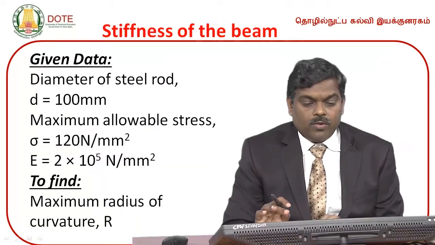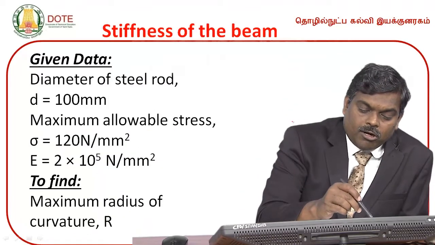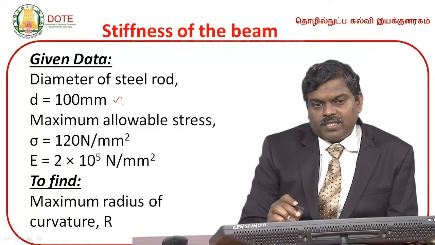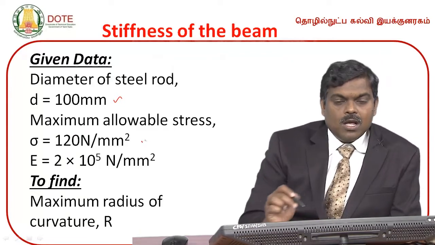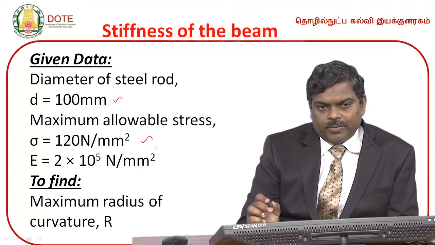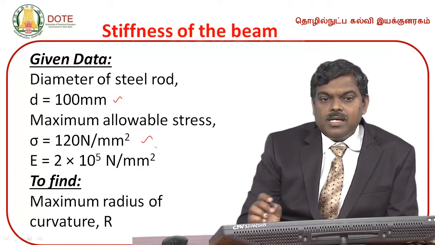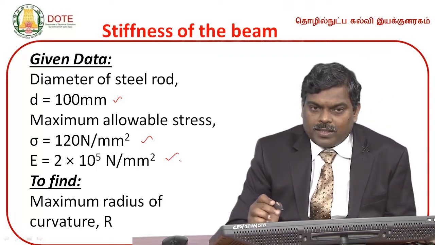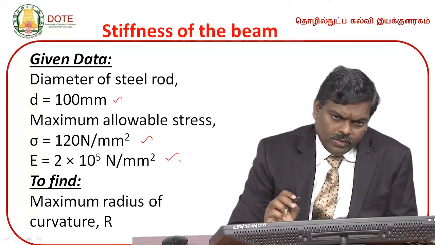Okay, now we go to write the given data. Diameter of the steel rod D is equal to 100 mm. Maximum allowable stress sigma is given as 120 Newton per mm square. Young's modulus E is given as 2 into 10 to the power 5 Newton per mm square for the steel material. What to find?